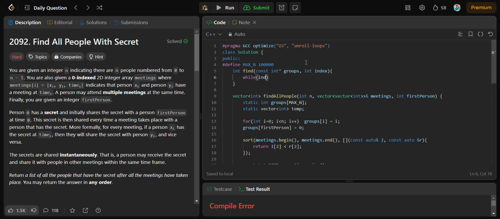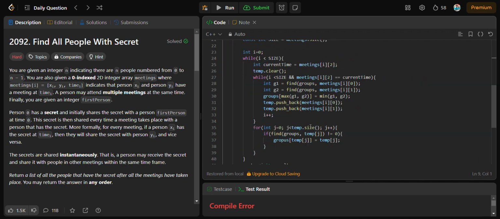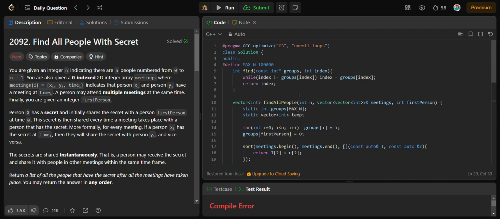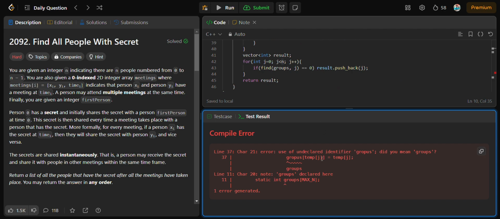So while index is not equal to groups of index, then what will we do? Index equals groups of index, and after that we will return index. So the find operation will be like this. So run it again. Run it.